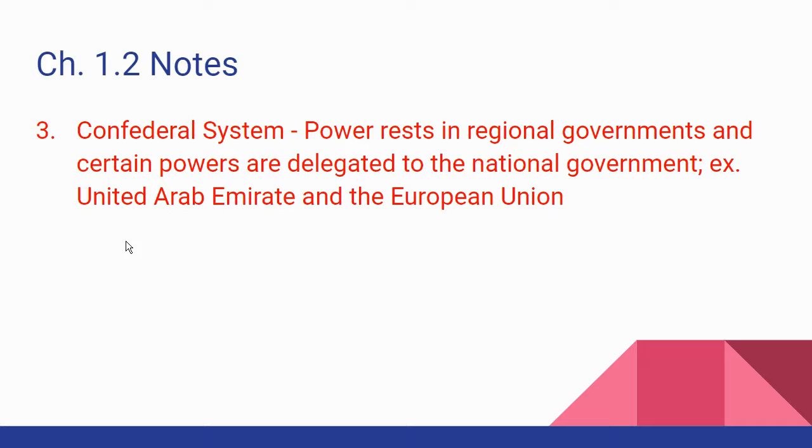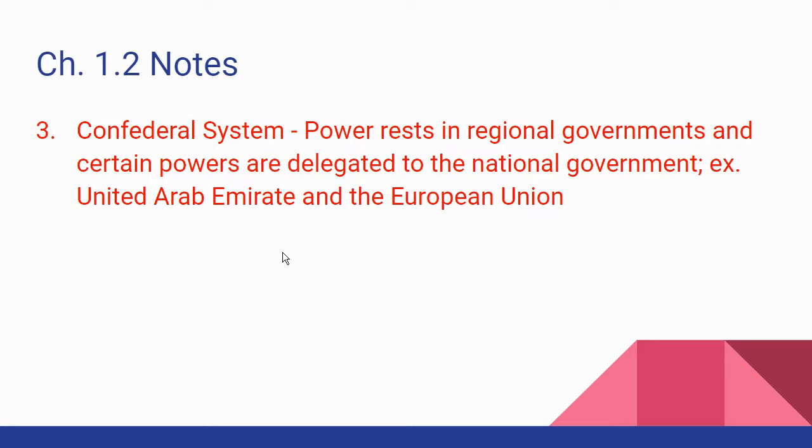In a confederal system, power rests in the regional governments. In other words, the state governments are strong, and they'll delegate certain powers to the national government, but those powers are very weak, and they can only do so much. There aren't too many examples in the modern world. The United Arab Emirates and the European Union are two of those types of confederal systems. In history, our country was at the beginning, but it didn't work, so that's why we got rid of the Articles of Confederation and had the Constitution.